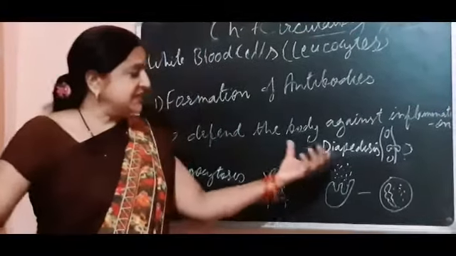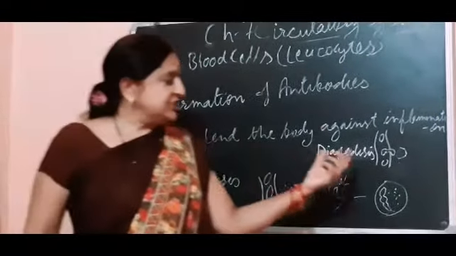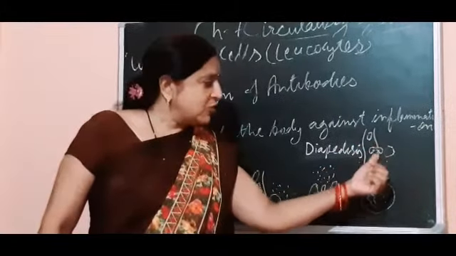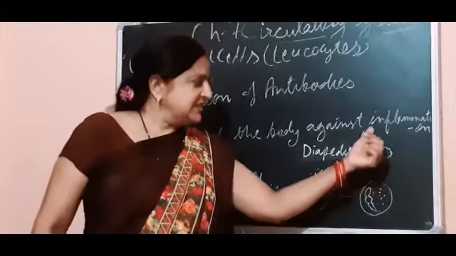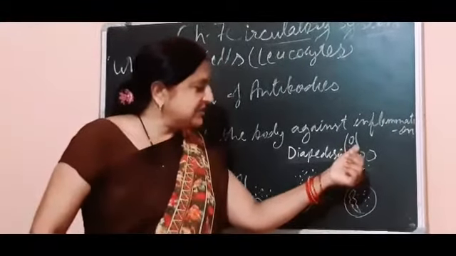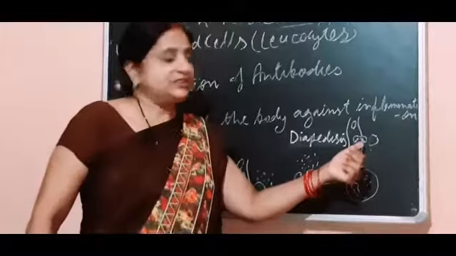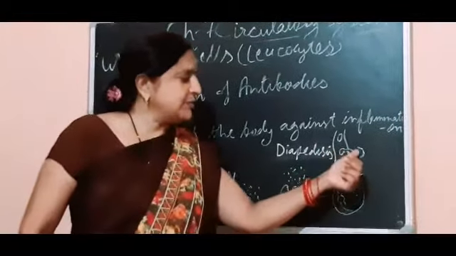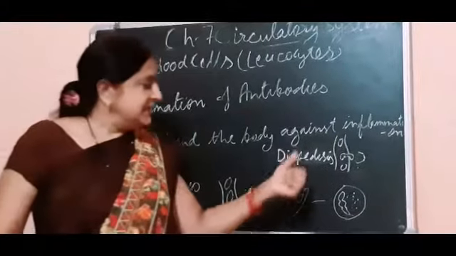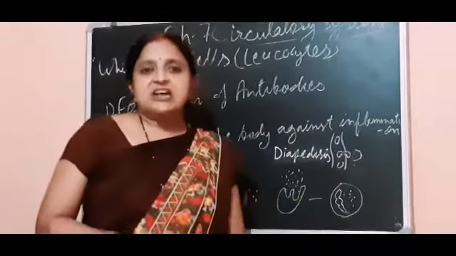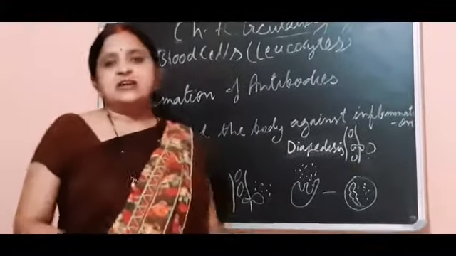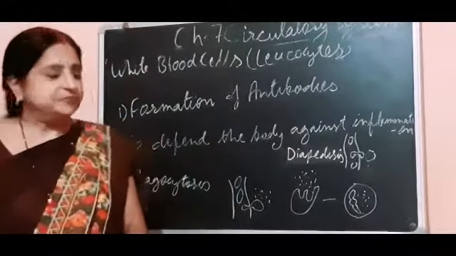Diapedesis is the process in which the protein histamine dilates the walls of the blood vessel. See, this is the blood vessel, and histamine dilates its walls, and these white blood cells come out. This process is called diapedesis, and in this way white blood cells come out and protect the human body against inflammation.